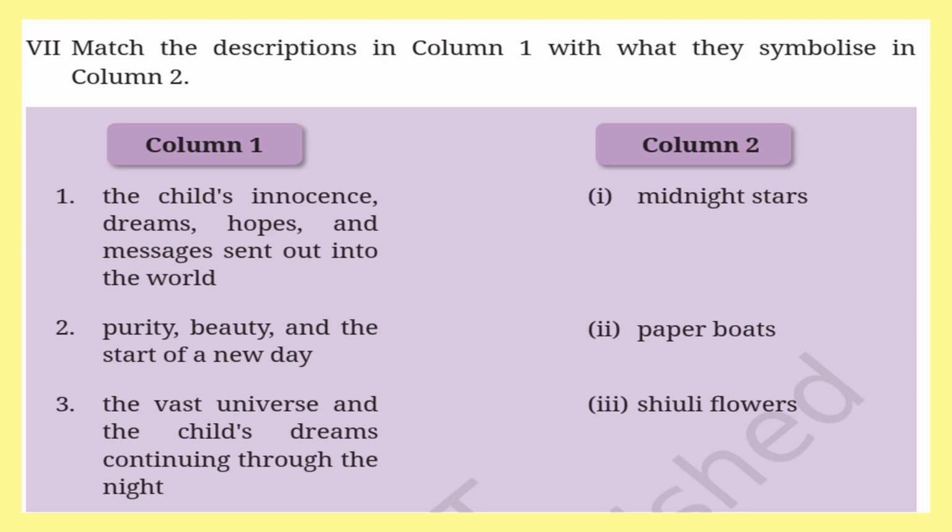Match the description of column 1 with what they symbolize in column 2. So column 1 has some of the lines over here which we have to match with column 2. The child's innocence, dreams, hopes and messages sent out into the world. So how he was sending the dreams, hope, messages into the other world or into the other land with the help of paper boats.